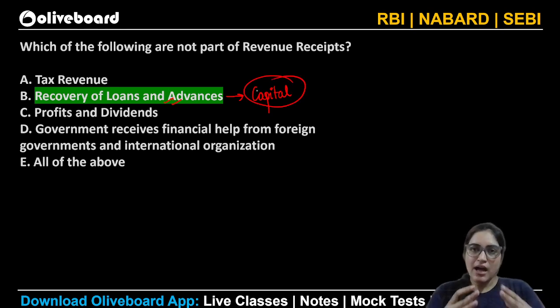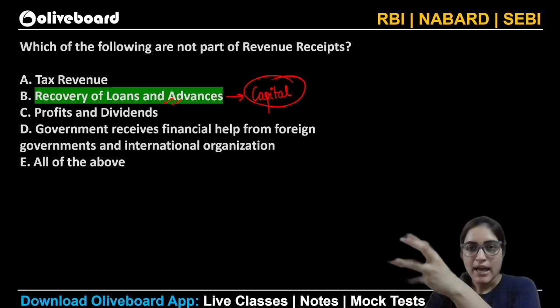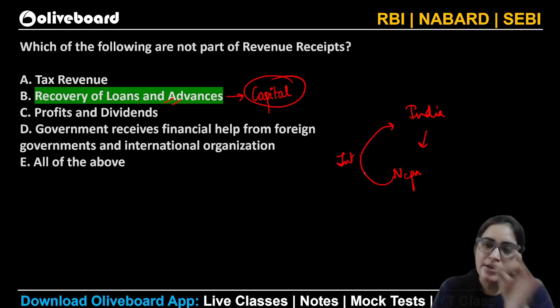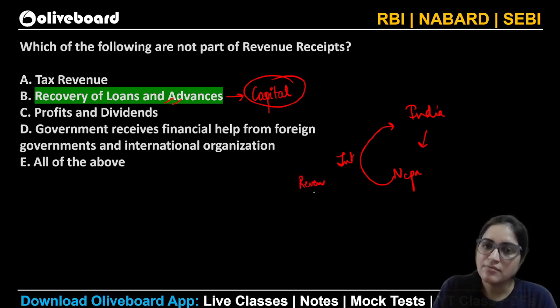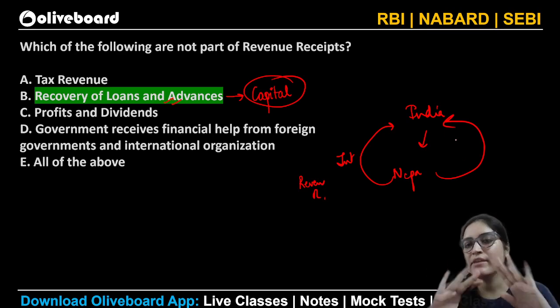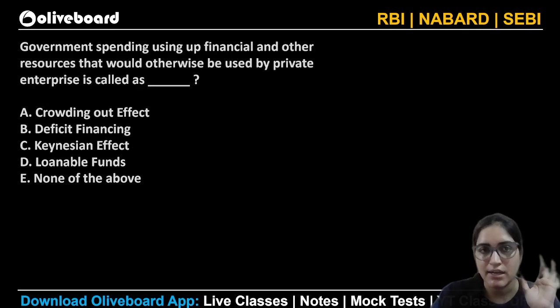So what happens is, you have given some amount to somebody, let's suppose India gave a loan to Nepal. So Nepal is going to pay back the interest. Now this interest repayment is what you call a revenue receipt. But when the whole loan is recovered, the full amount will be given back. That is what you call a capital receipt. Therefore, option number B would be the correct answer.